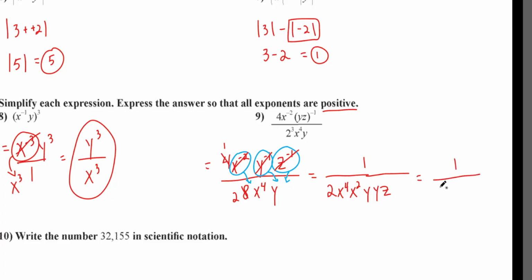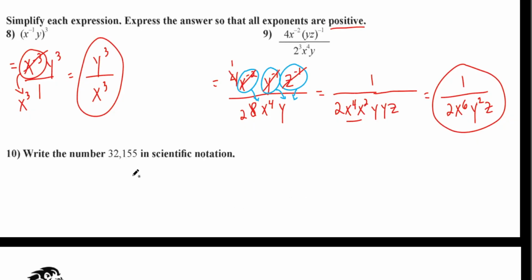So I got a 1 on the top. I got that 2 on the bottom. Let's combine the x's. X to the fourth times x to the second. Again, we have a rule for that. When you have the same base, what do you do with the exponents? You add the exponents together. So this would be x to the 6. I'm done with those. What about the y's? Y to the first times y to the first is y squared. And then, what else? Just a z, and there you go. That is your answer. It's the most complicated problem on all 3 quizzes, probably. Okay?